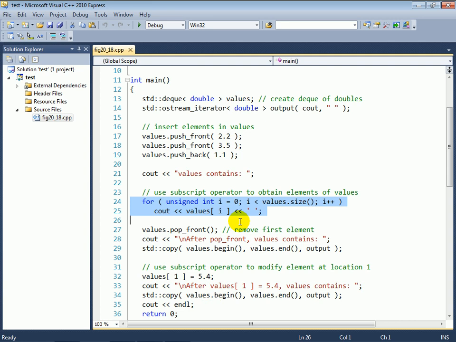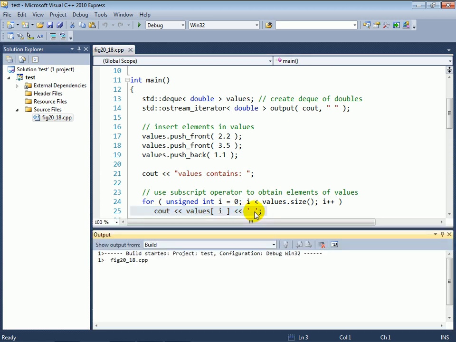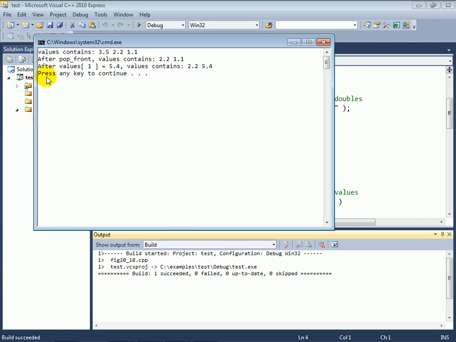So we start with the unsigned integer i set to 0. As long as it's less than the size of the deque, we're going to increment i by 1, and in the body of the loop, we're going to be displaying the contents of values[i] followed by a space. So if we stop there and run this program, we can take a look at the first line of output and see that indeed we contain 3.5, 2.2, and 1.1.